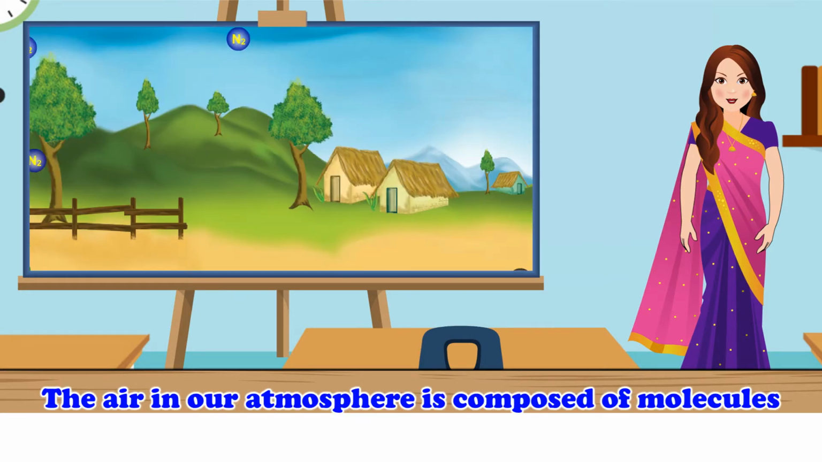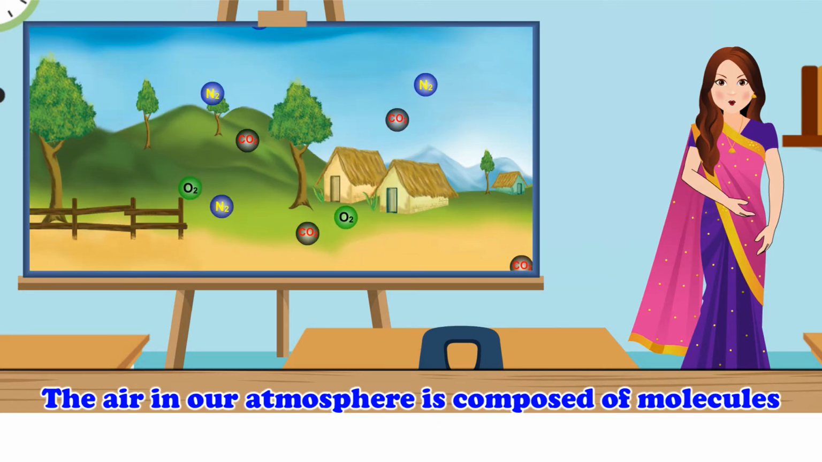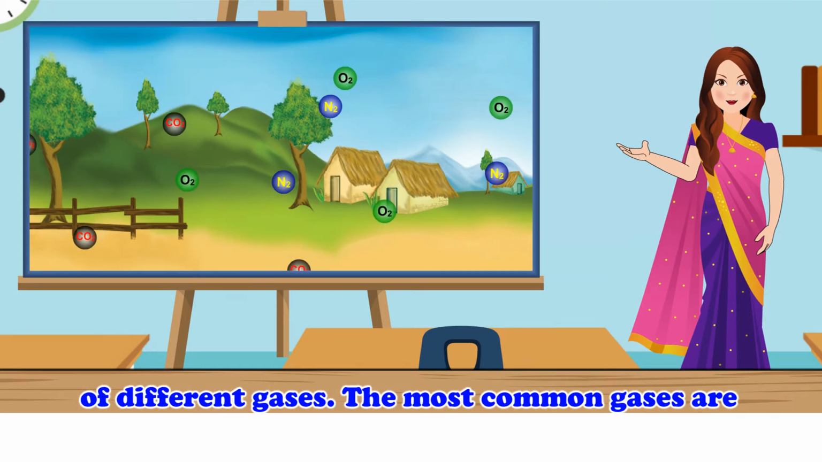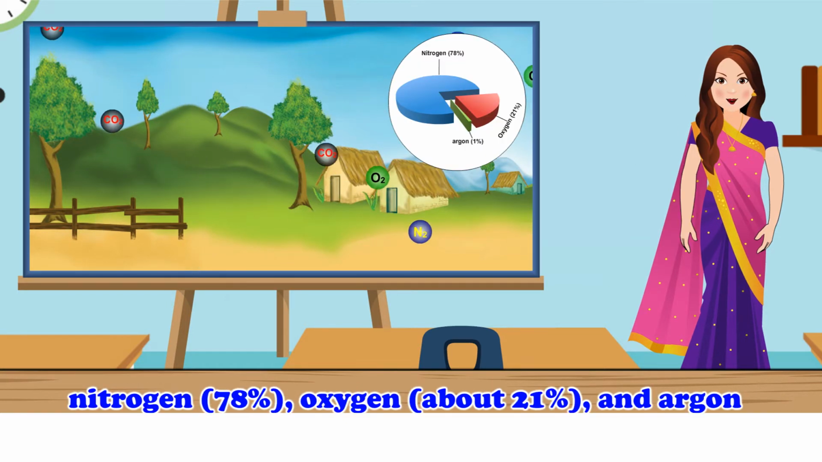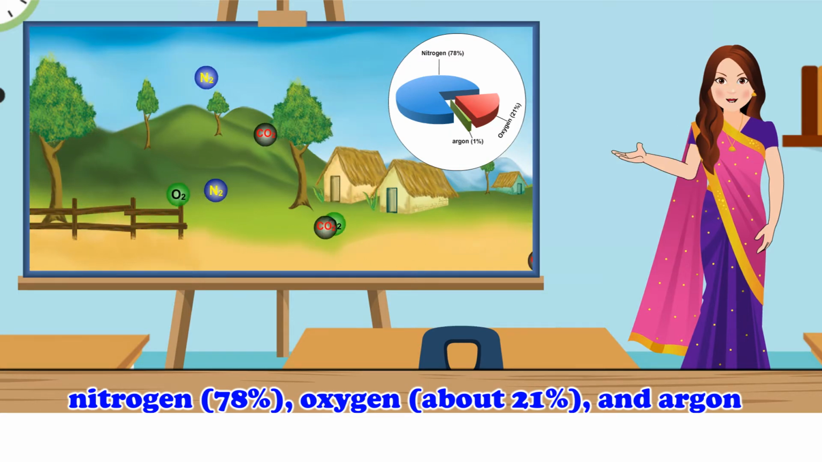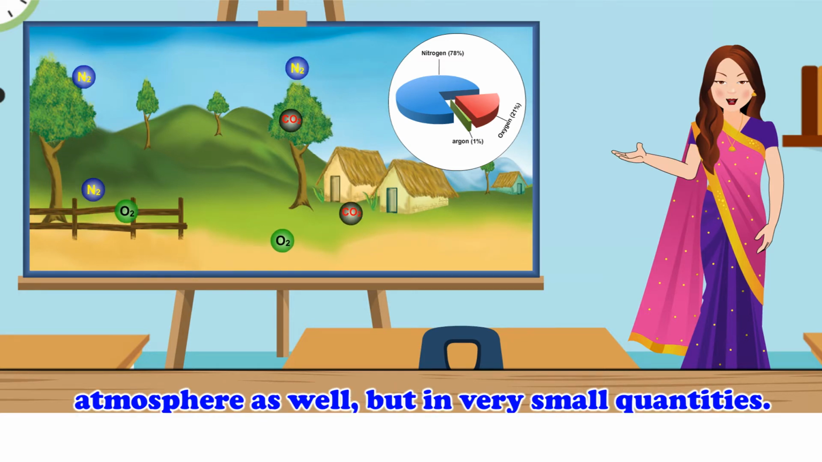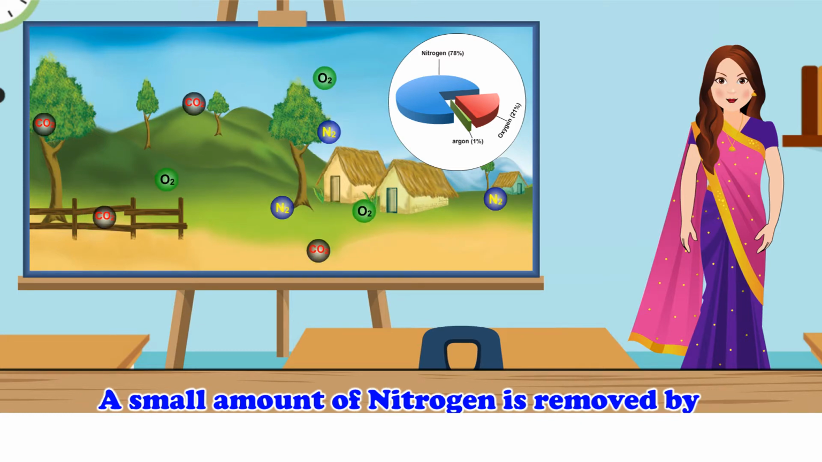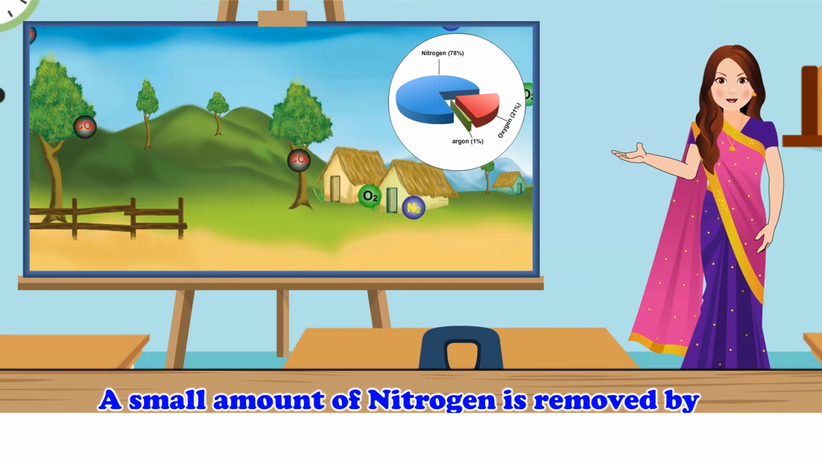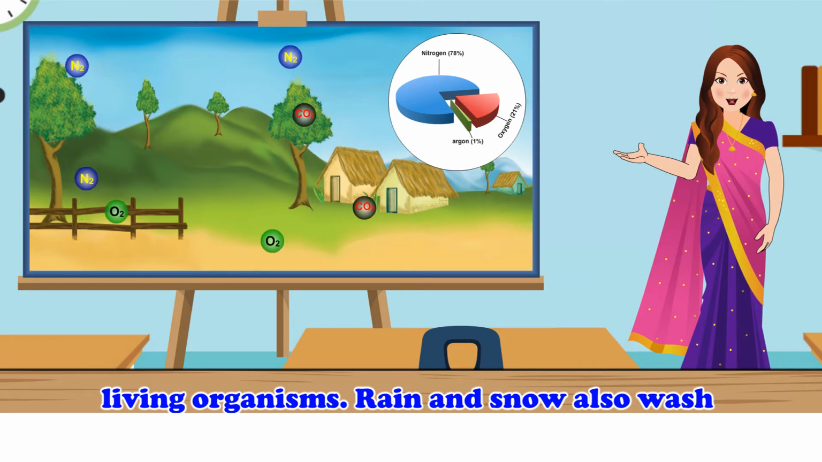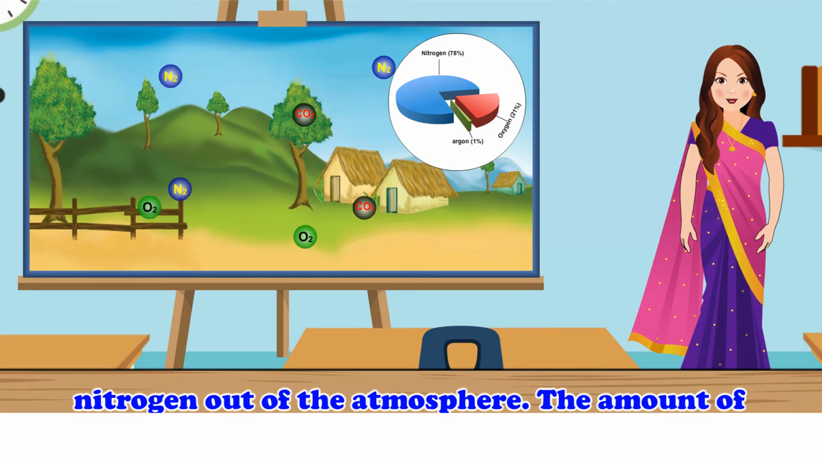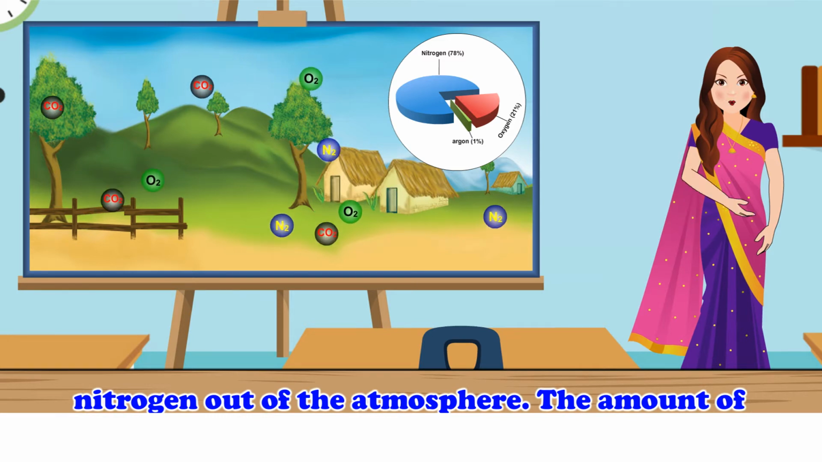Composition of air. The air in our atmosphere is composed of molecules of different gases. The most common gases are nitrogen, 78%, oxygen, about 21%, and argon, almost 1%. Other molecules are present in the atmosphere as well, but in very small quantities. A small amount of nitrogen is removed by living organisms. Rain and snow also wash nitrogen out of the atmosphere.